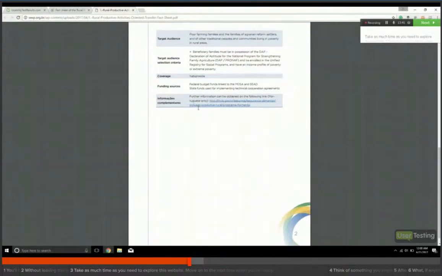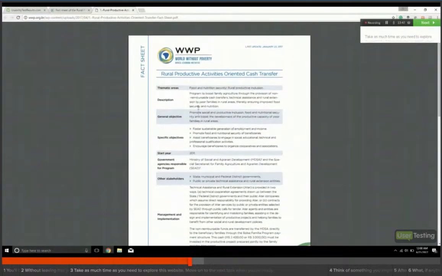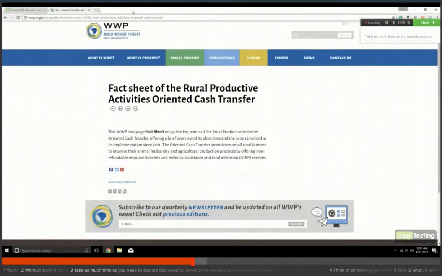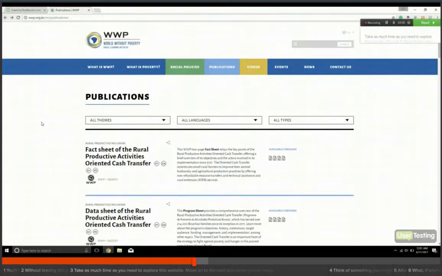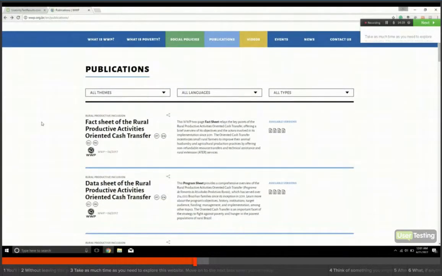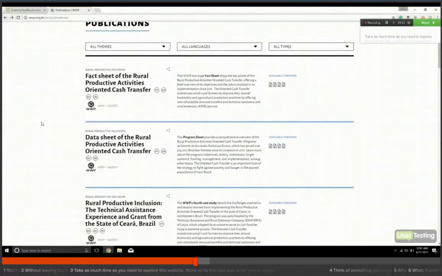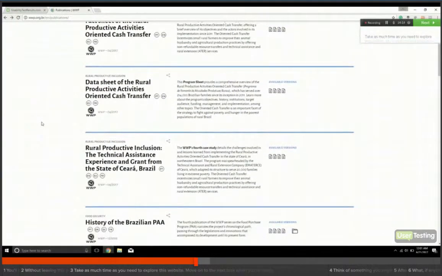So I actually don't know if there's any data in that particularly that I could personally use, but I would assume for a job where I'm looking for statistics and what kinds of programs other people used, having that would be awesome to keep in my portfolio when selling programs to people. Show them the actual empirical evidence. Data sheet of the rural productive, so that's really cool.